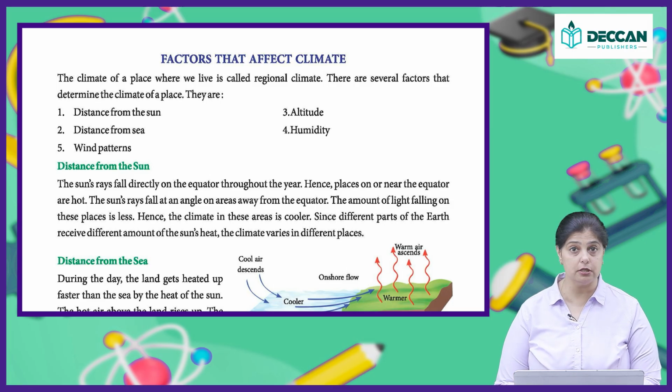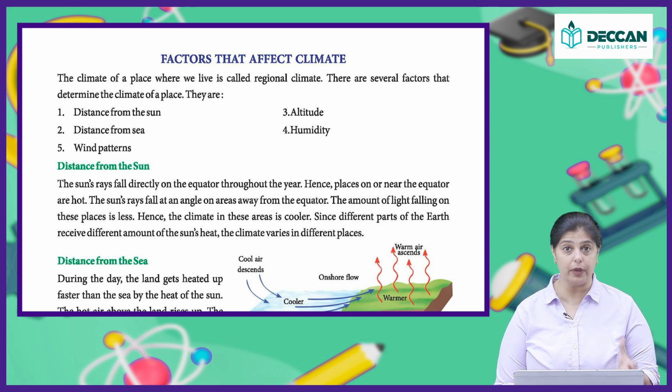You have the distance, how far you are from the sun. You have the distance from the sea. You have the altitude, that is, how high you are above the sea level. You have the humidity level. And also you have the wind patterns. So, let's talk about the distance from the sun first.